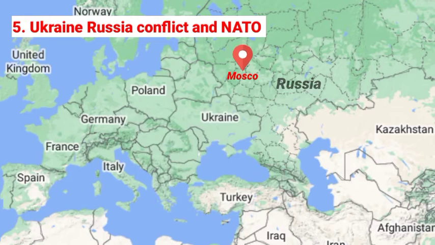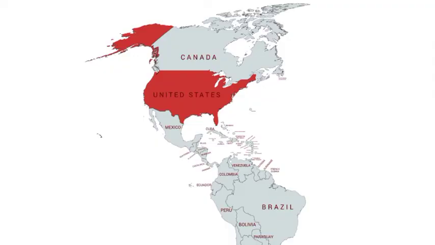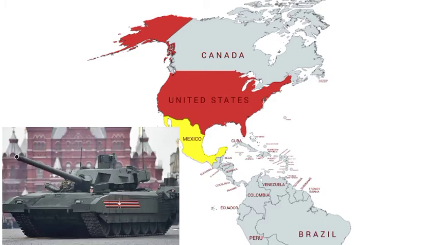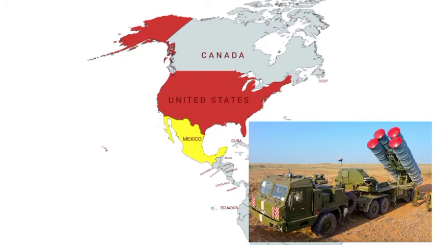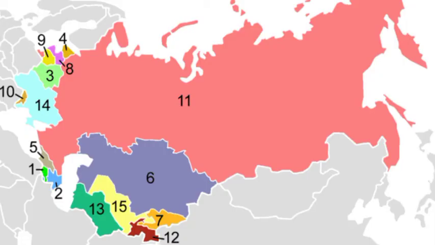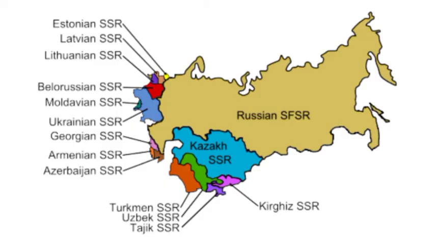Russia found it as a threat and is very much concerned about its national security from NATO's expansion. For example, the USA shares its boundary with Mexico. If tomorrow Russia deployed arms, ammunition, tanks and missiles on the Mexico border, would the USA keep quiet? No, definitely not. Hence, why should Russia? Russia also argues that the USSR disintegrated into 15 countries in 1991, so NATO expansion should also be stopped, but the West is still continuing its expansion.